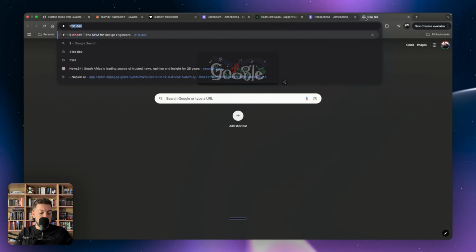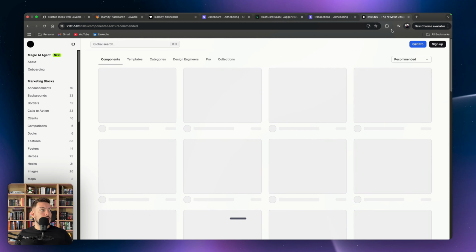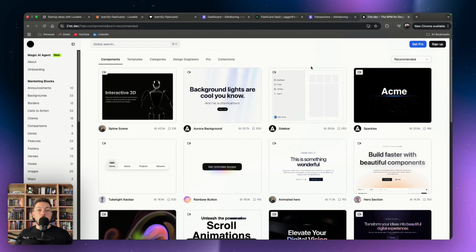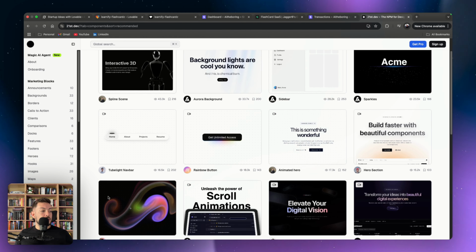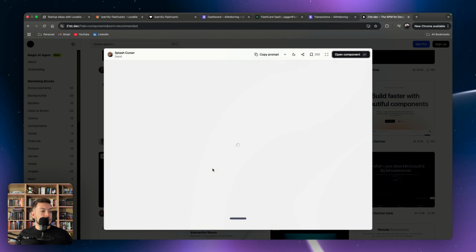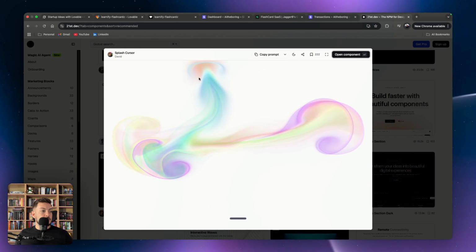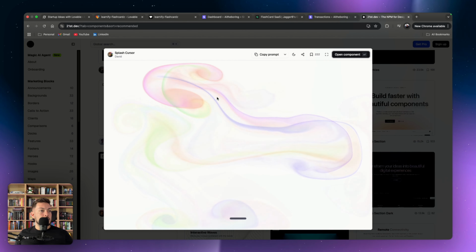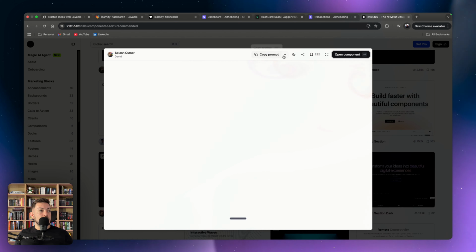The way we're going to do this is we're going to be using my favorite, 21st.dev. This is a free platform that gives you a whole bunch of UI components. One thing that I think is pretty cool is this one over here, which moves with your cursor and adds all this color all over the screen. What you can do here is you can copy the prompt.